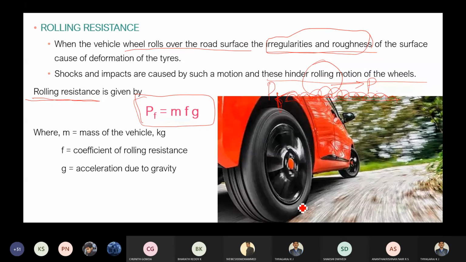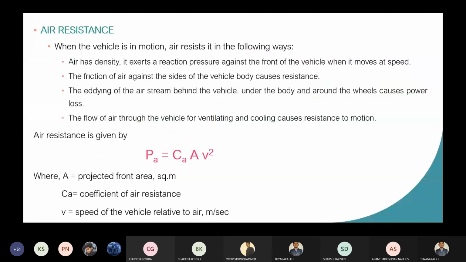You can see here the vehicle is climbing the gradient. Whenever there are irregularities on the surface, there will be an opposite action. Whenever the vehicle is moving and there is an opposite action, the rolling resistance is going to occur. How do we express it? PF is equal to MFG, where M is the mass of the vehicle, F is the coefficient of rolling resistance, G is the acceleration due to gravity. Okay, this is about the rolling resistance.